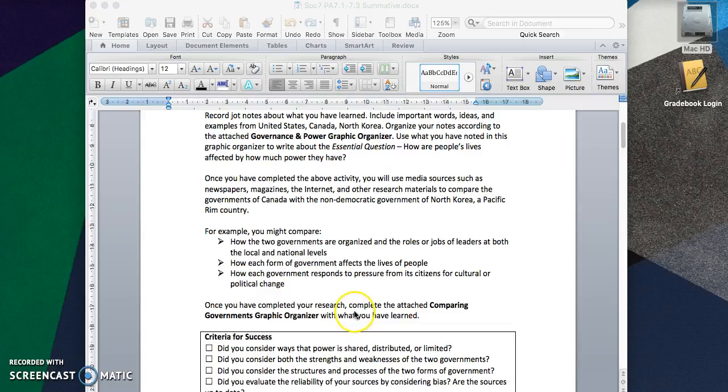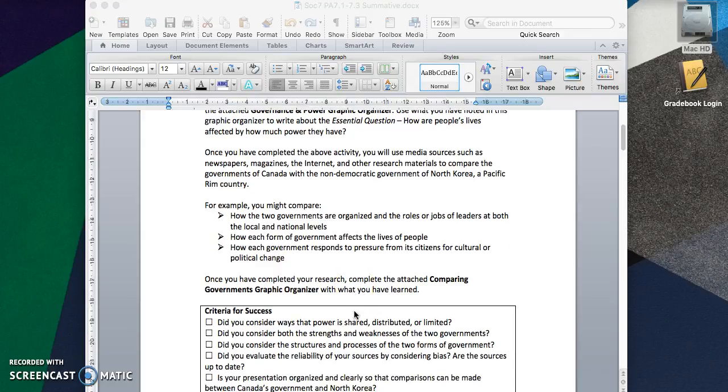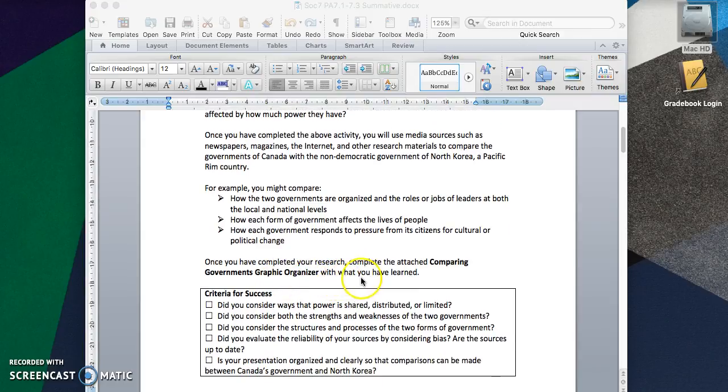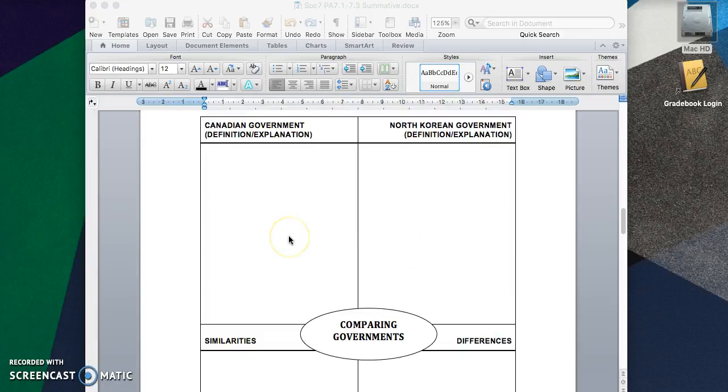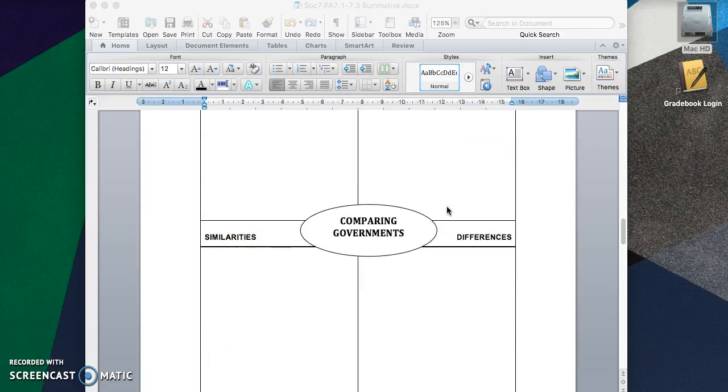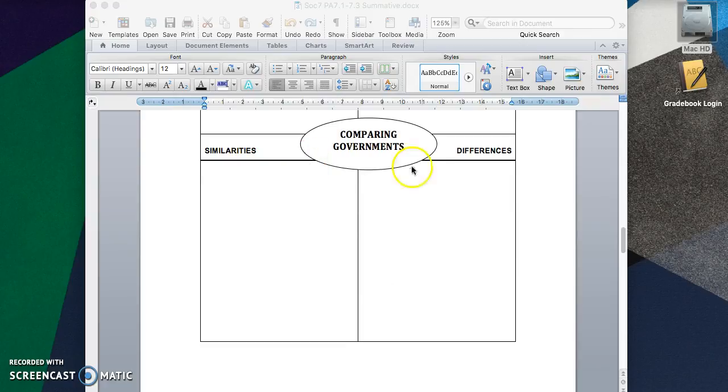Once you've completed your research, I want you to complete the attached Comparing Governments graphic organizer with what you've learned. This graphic organizer can be found on the third page of your handout. This is it here. The first part you're going to fill out is about Canadian government. You're going to be looking for a definition and explanation of Canadian government. Next, you're going to be discussing the North Korean government. Again, I'm looking for a definition and explanation of their government system. Then, your last step will be to look at the similarities and differences between the two governments.